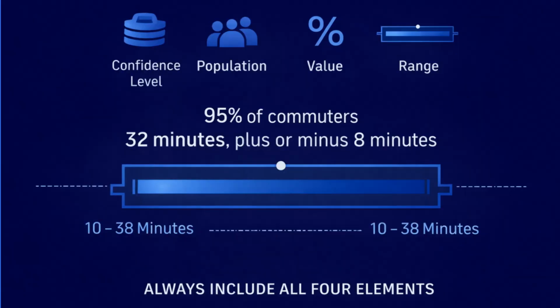Confidence intervals do not give exact answers. They give honest ranges that reflect uncertainty. They are one of the main tools statistics uses to connect samples to populations in a clear and meaningful way.